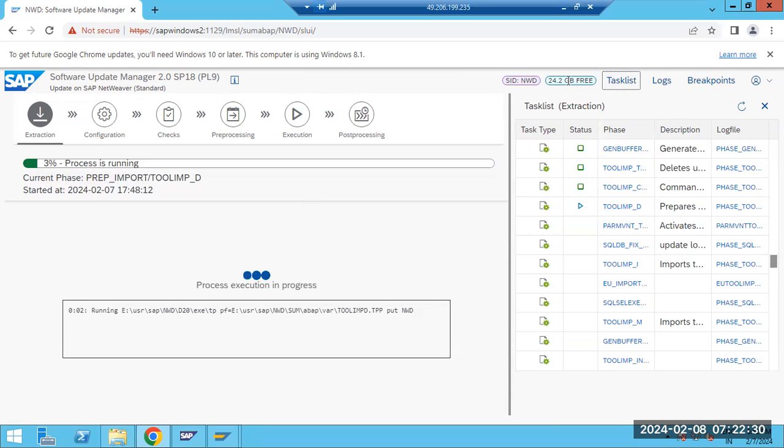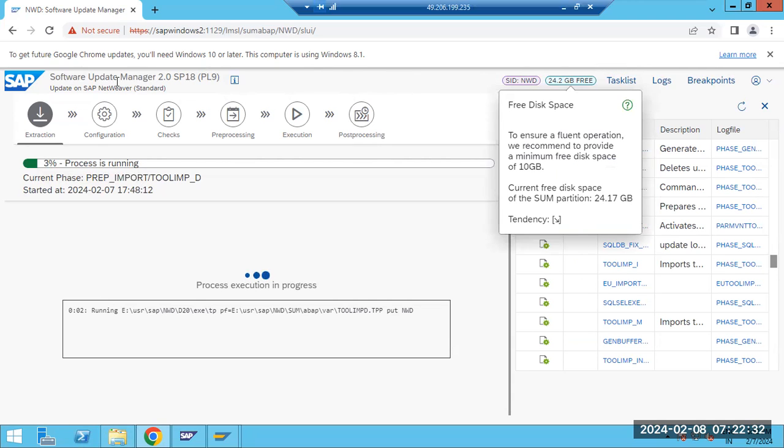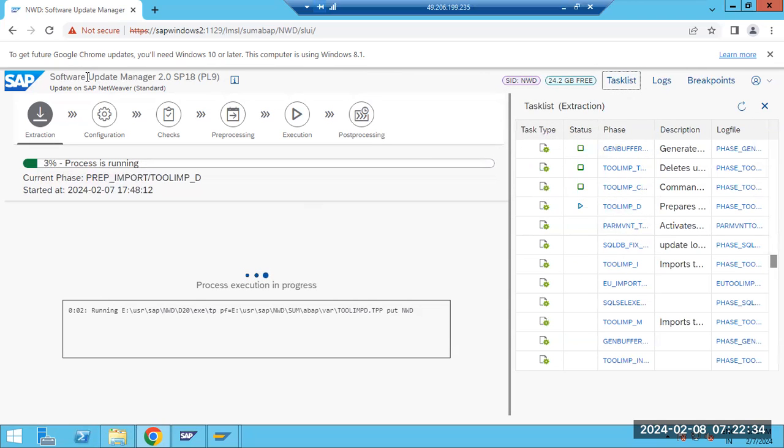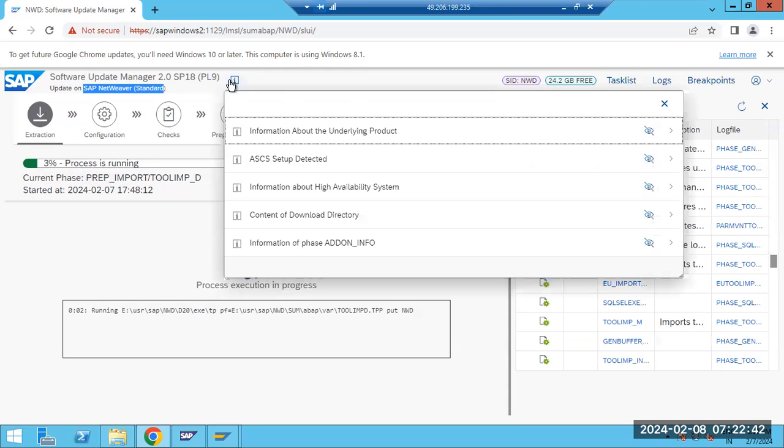This is the task list here, the SID. This is actually the information bar, the toolbar. Here you can see what SUM version you are using and what option you selected, the standard option here. This is the information bar: the content of the download directory and information about the add-ons that are available.